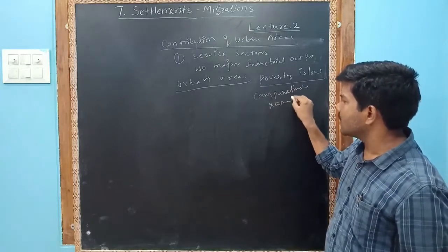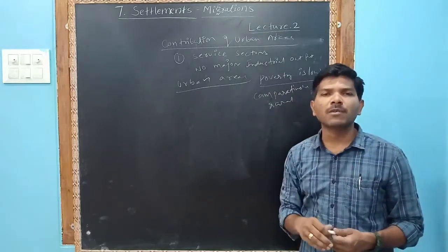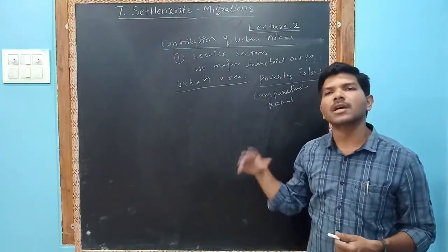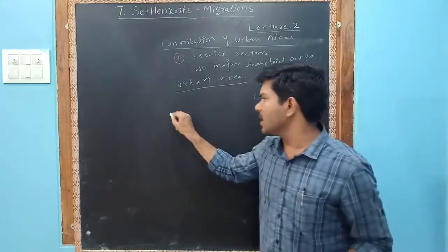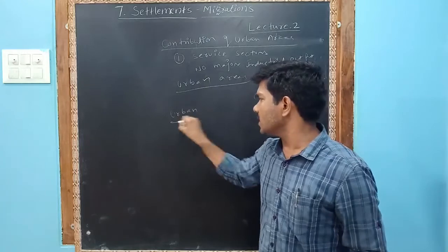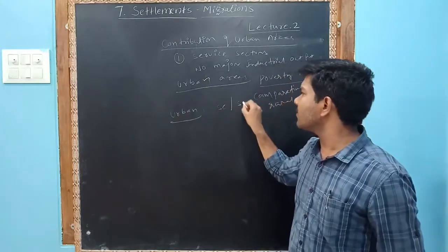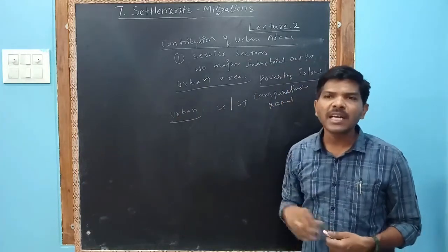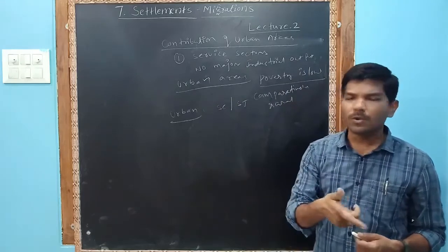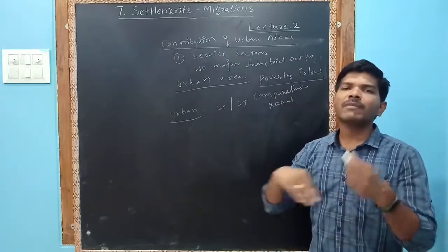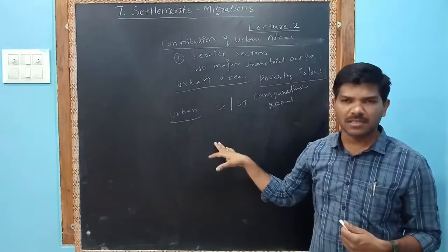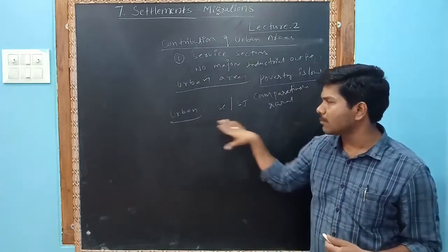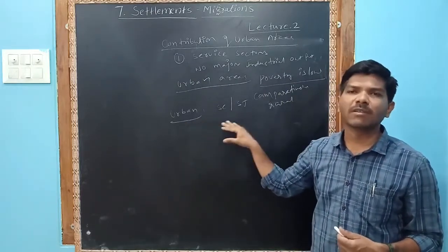Comparatively, the rural population was very poor compared to the urban. Who are poor in the urban areas? Especially SC/STs are very poor in urban areas. I repeat, SC/STs' income was very low. Whenever we compare to the other castes in urban areas, SC/STs were very poor.